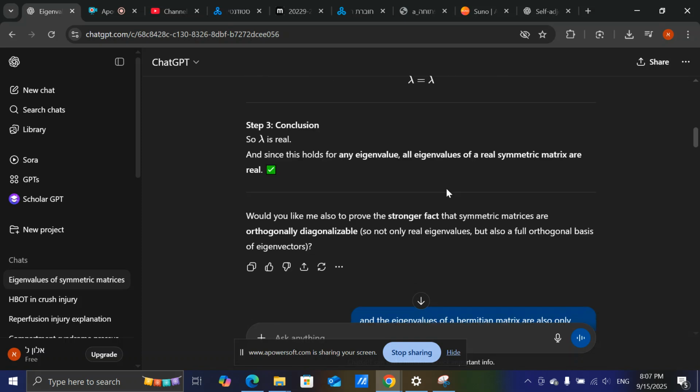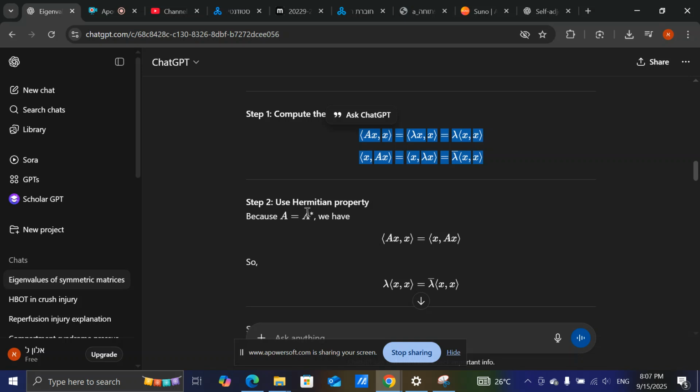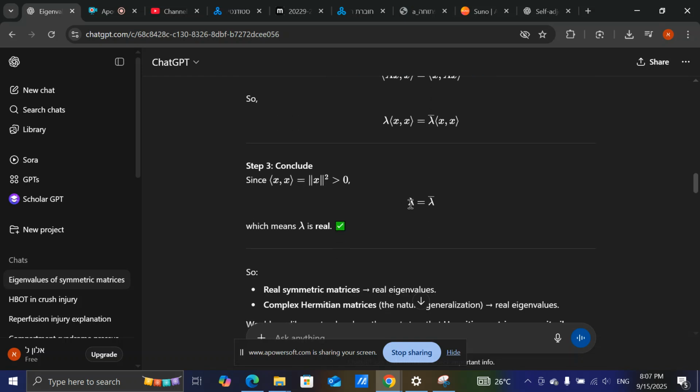Okay, this is exactly the same for Hermitian. You can see it very quickly, but the proof is exactly the same. So for Hermitian, we also get lambda equals the complex conjugate of lambda, and by definition, a complex number that equals its complex conjugate is a real value.